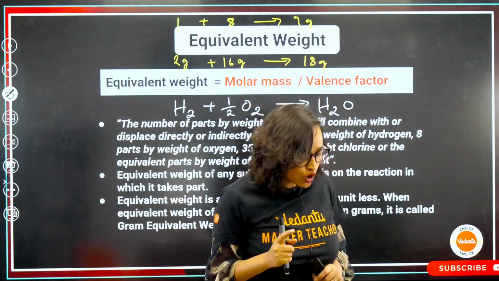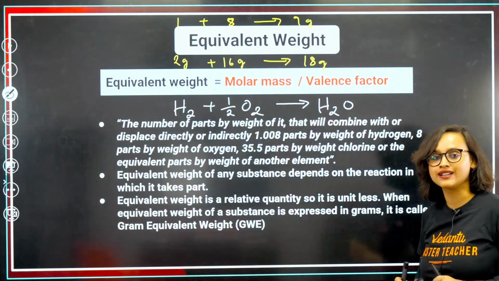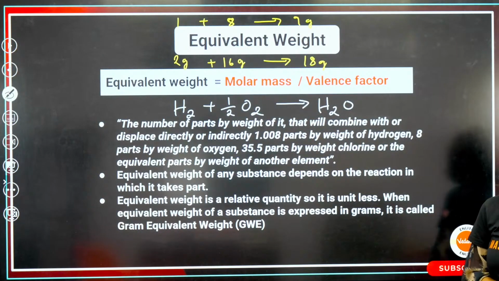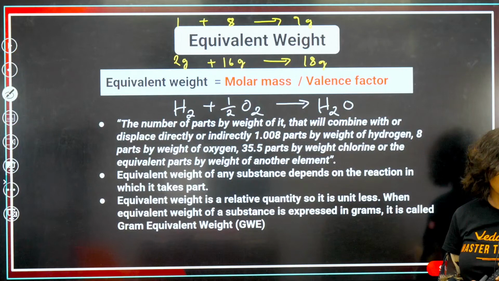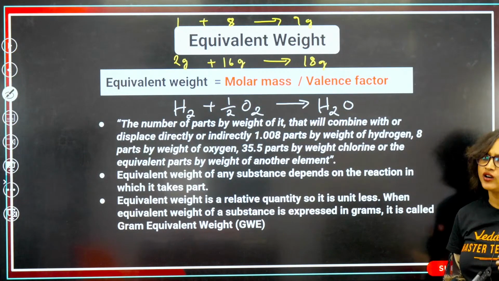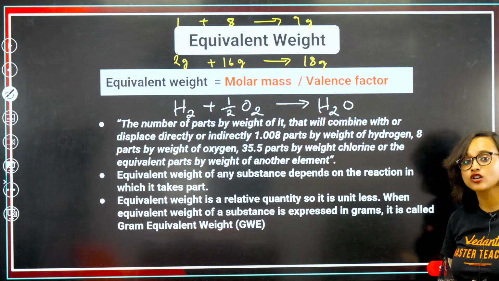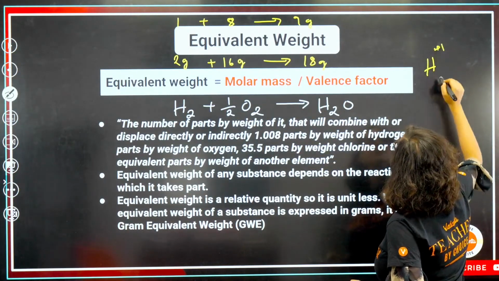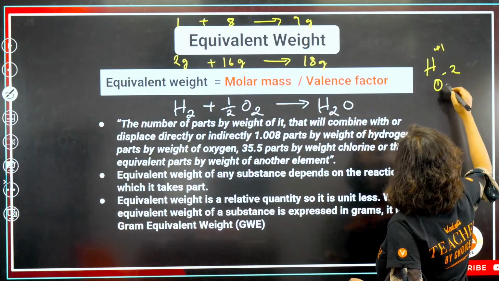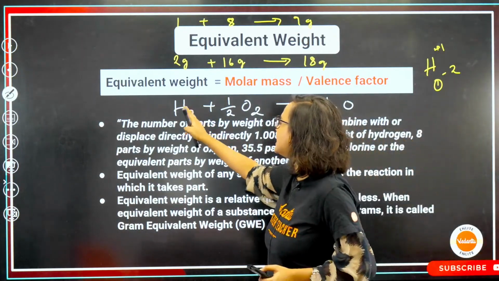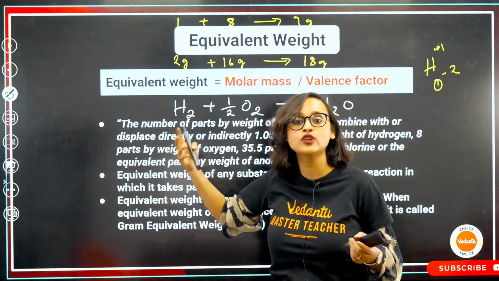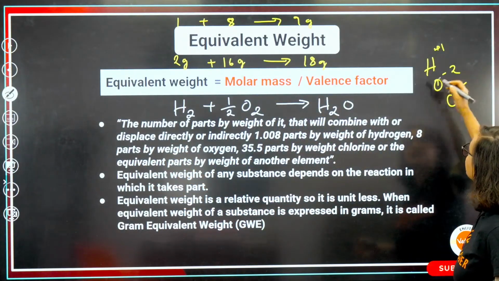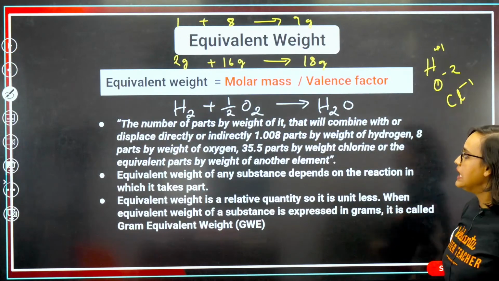Do you also notice that hydrogen has basically +1 charge here? Oxygen has 2 minus. Hydrogen is +1, oxygen has -2. And if I would have taken H plus Cl minus, then what would have been the charge here? It would have been Cl minus, -1 charge.